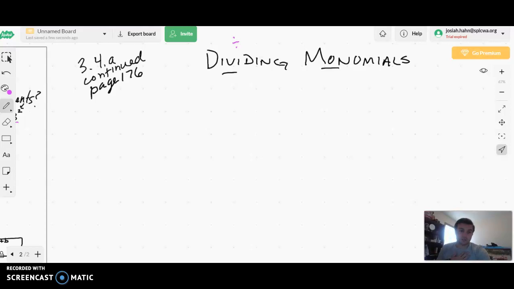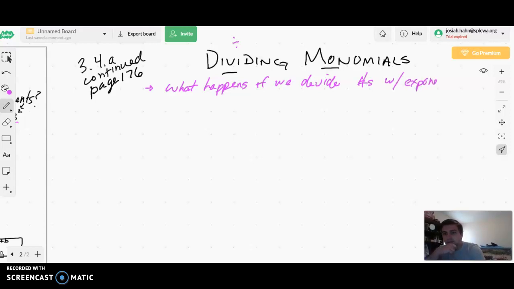All right, the question for today that we're going to be asking is this. What happens, hopefully this seems similar to you because we did the same thing yesterday, what happens if we divide numbers with exponents? Right, that's what we're looking at. If we have two different numbers that have exponents, what happens if we divide those numbers with exponents?